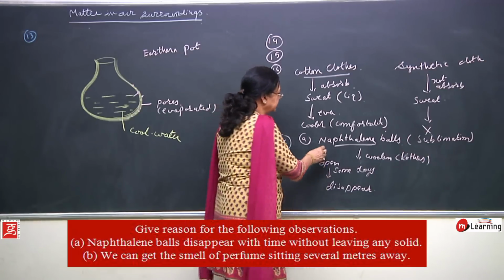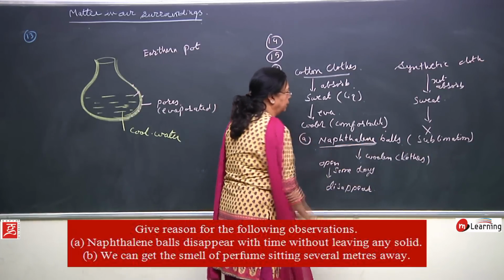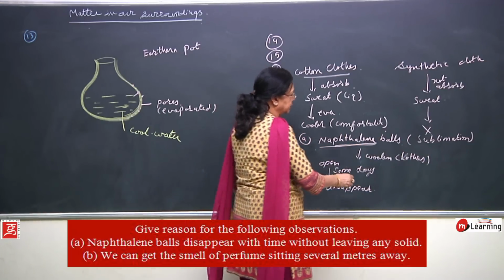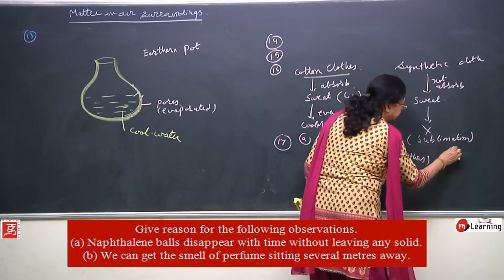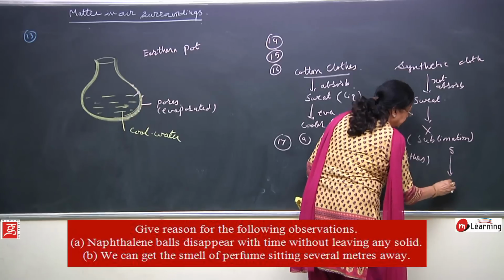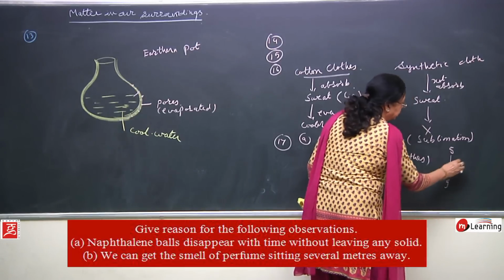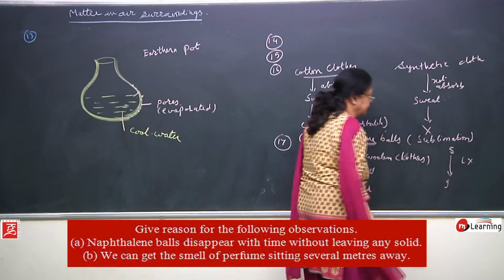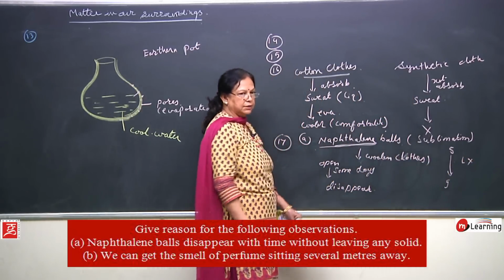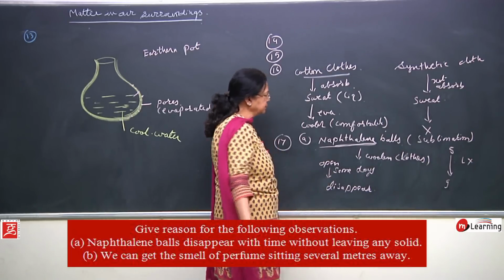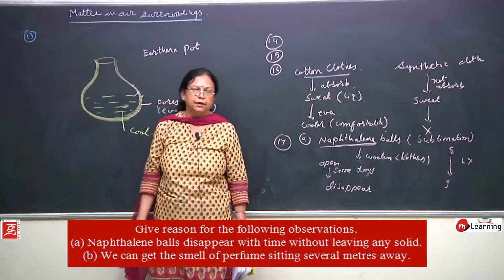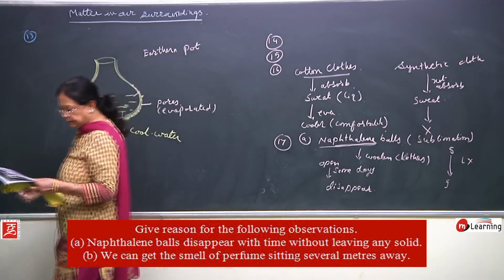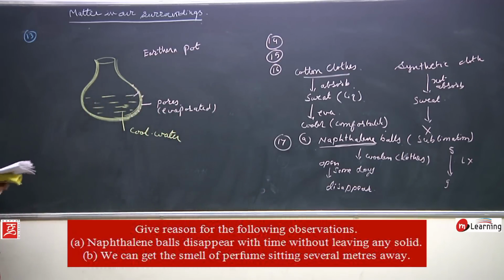So this naphthalene ball directly changes from solid state into gaseous state without changing into liquid state, and this process is called sublimation. So it sublimes and goes away into the atmosphere, and you see nothing is left.